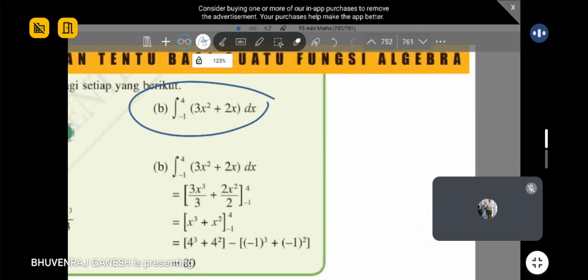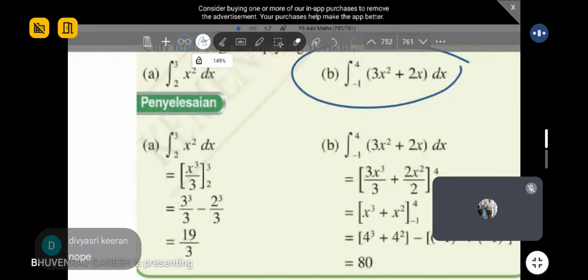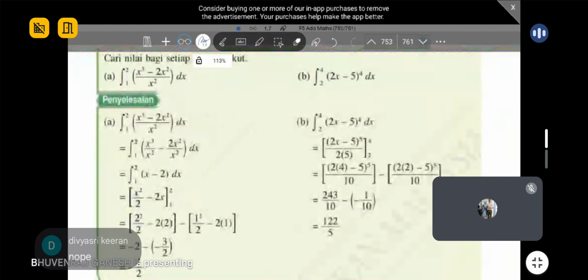If no question, we'll go on to the next page. So this one is for part A. Part A is quite easy, so I think you all can do it. Okay, so we go next one.